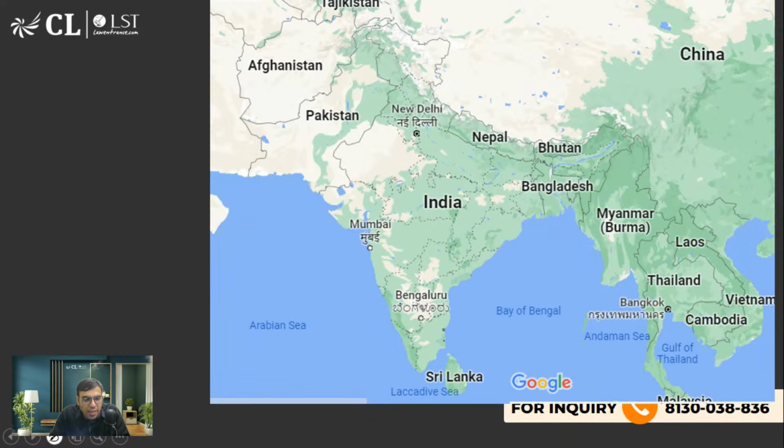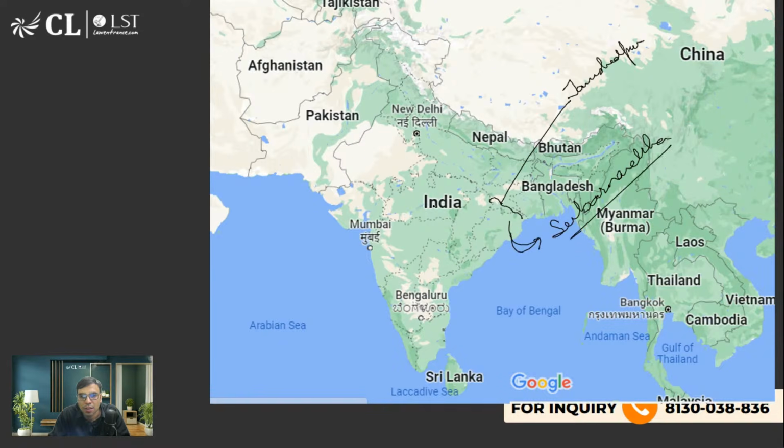So Subarnarekha you will find somewhere around Jharkhand. This is Jamshedpur. Here you will find Subarnarekha. This is the name of the river, Subarnarekha. This is Narmada and this is Tapti. Narmada, Tapti. Mahi also goes somewhat like this. This is Mahi river, and I think Sabarmati goes somewhat like this. Sabarmati, Mahi. All are flowing in the western direction.